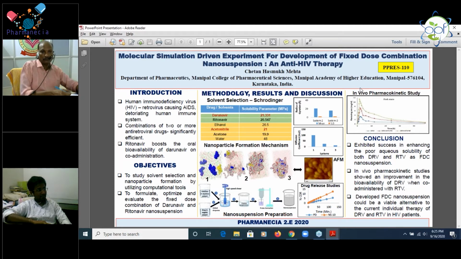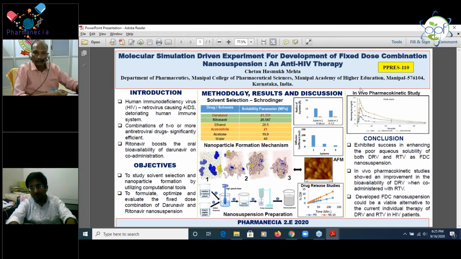Both darunavir and ritonavir belong to BCS class 2 drugs, which indicates poor oral solubility. Thus, in combination, ritonavir boosts the bioavailability of darunavir to 82% and is also helpful in inhibition of enzymatic degradation as well as the activity of P-gp. Also, preparation of this combination into formulations such as nanosuspension helps in solving the problem of poorly soluble drugs.